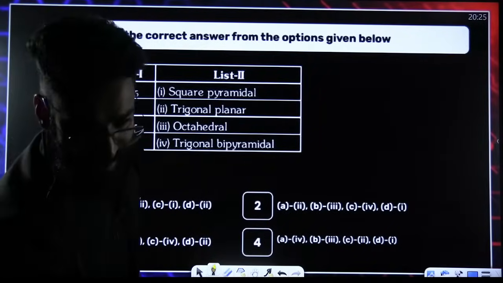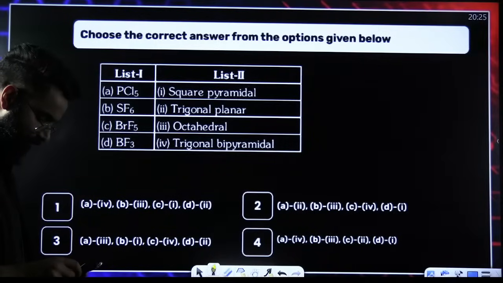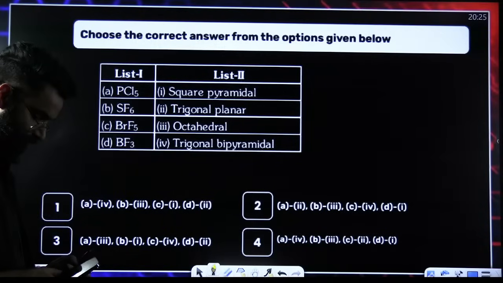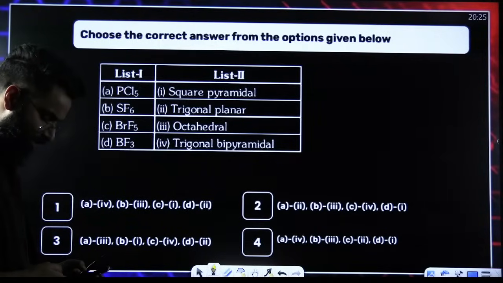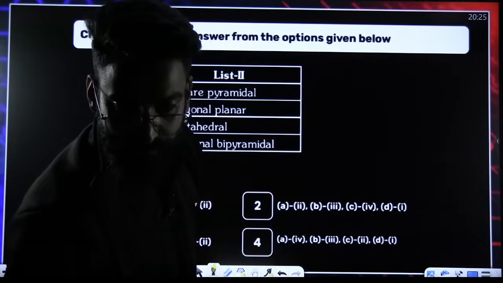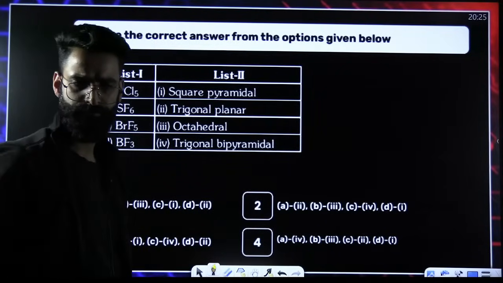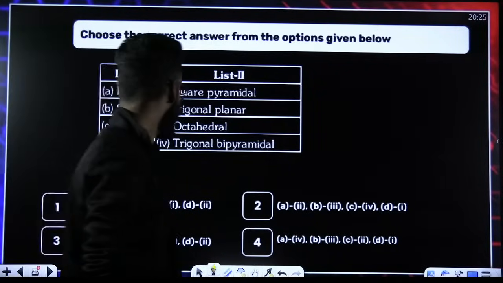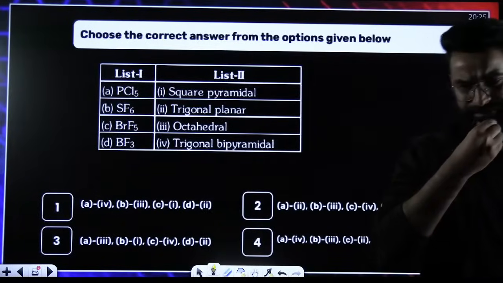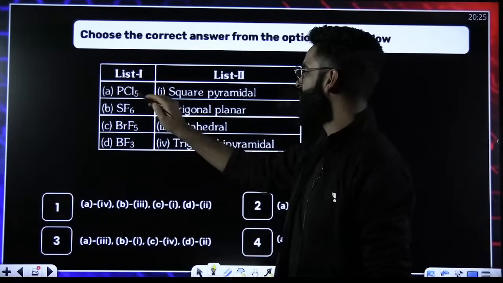You need to match it. Match the following. Quick. Everyone. Done? Match the following. Okay.